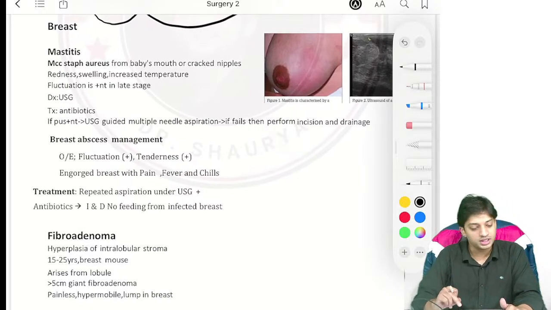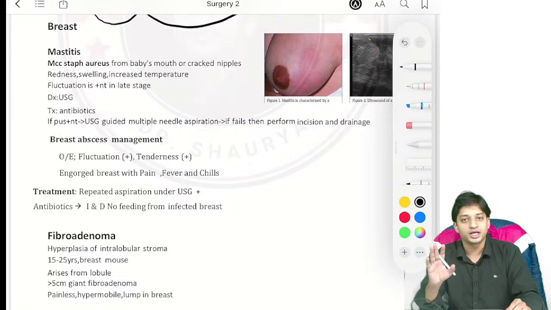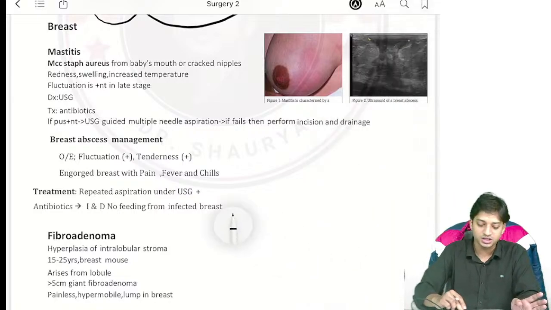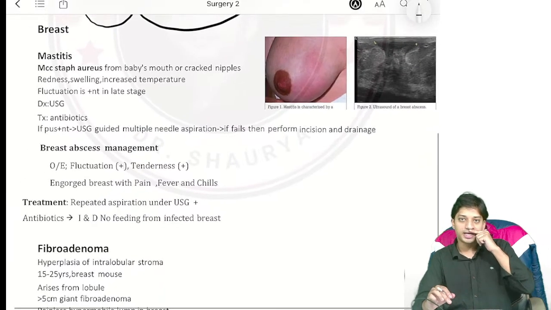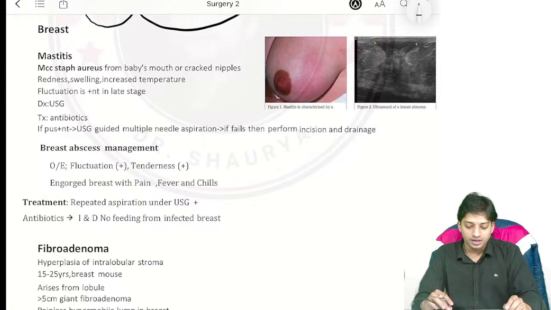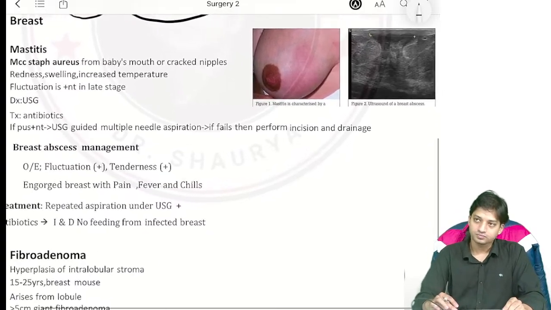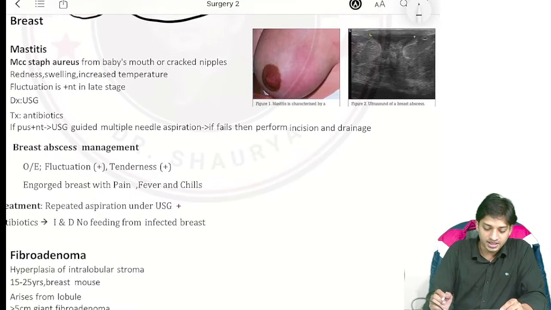Most of the questions in surgery, almost every topic will be covered. Every topic, whatever in the last 5 years they've asked, most of the topics we will be covering. Nothing will be left. PDF will be provided on the Telegram group. No, don't worry. Now we will be starting here. So with the breast, come on.